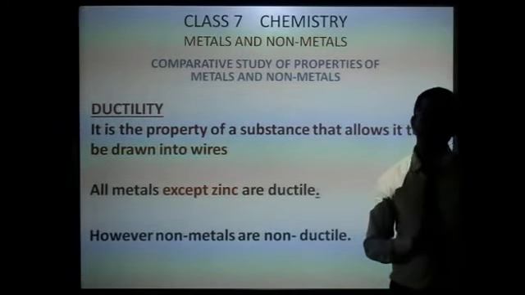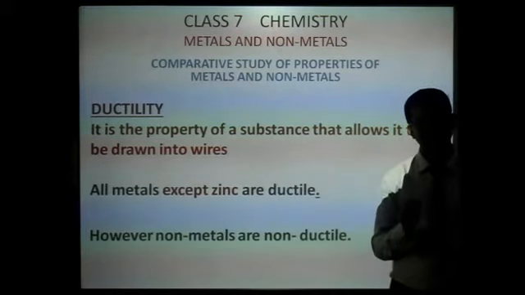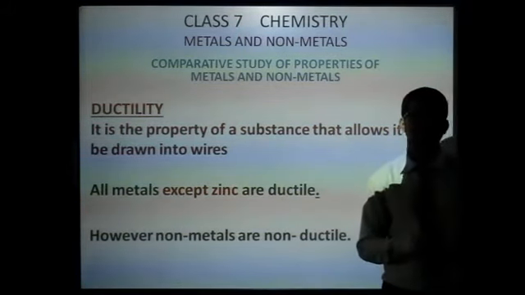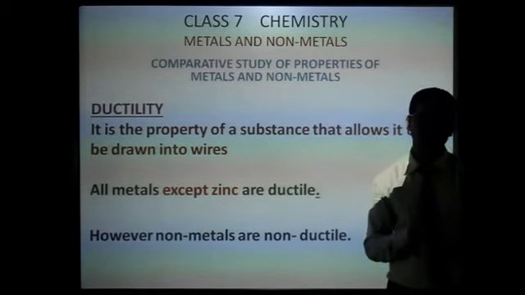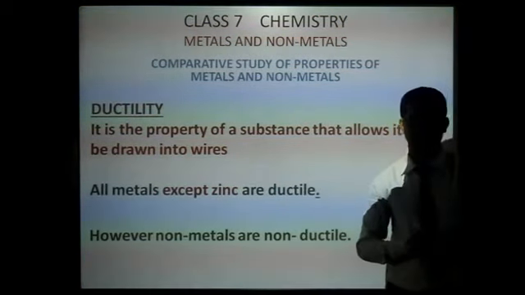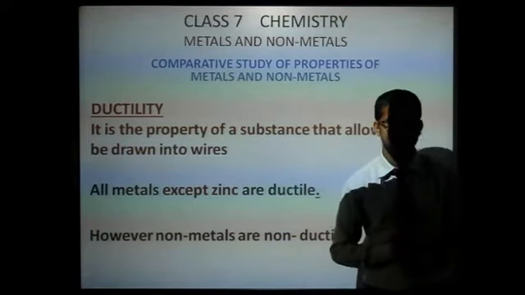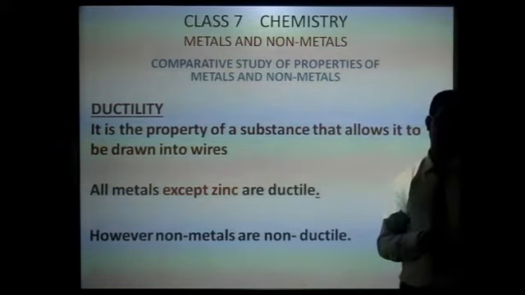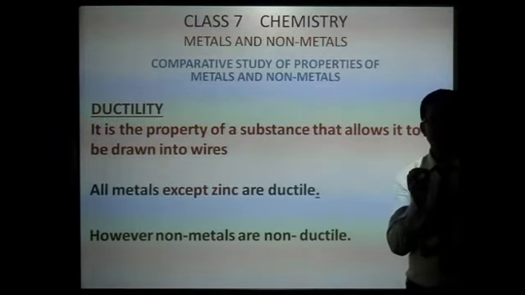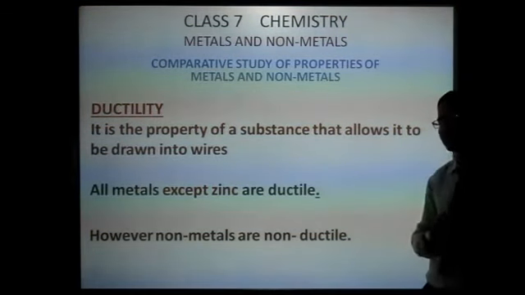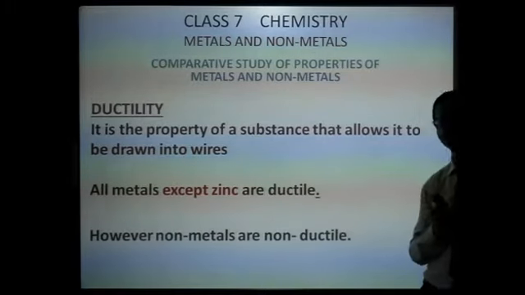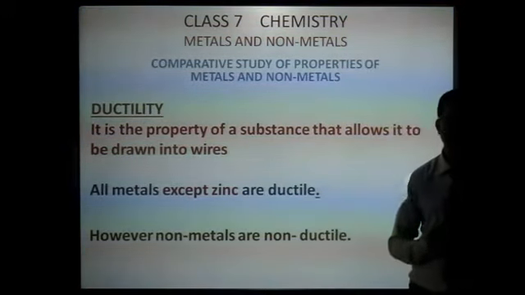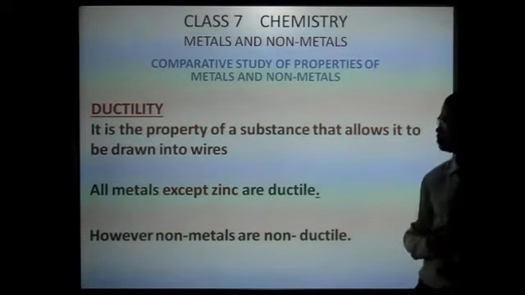Then comes malleability, the ability due to which a metal can be beaten into thin sheets. Metals are malleable, they can be beaten into thin sheets, and non-metals are non-malleable. Then we did some activity to show that metals are malleable and non-metals are non-malleable. Today we will be doing ductility.